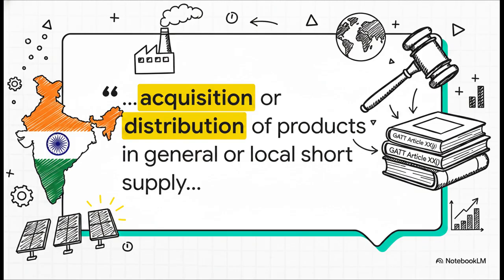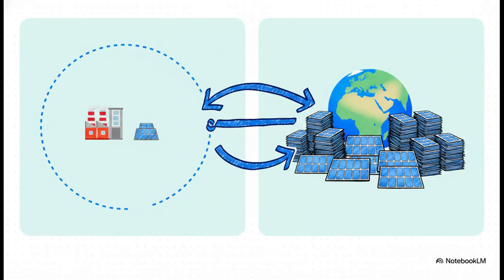Basically, India argued, look, we literally don't have enough domestic manufacturing capacity for solar components yet, so these products are in local short supply. They were arguing that they needed to force domestic manufacturing just to fix this local shortage. And this sparked a really fascinating debate over the definition of just one word, local.